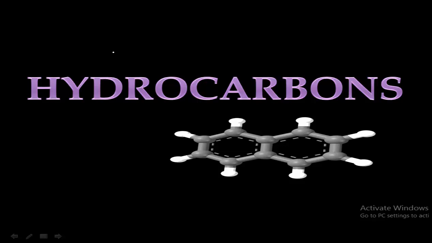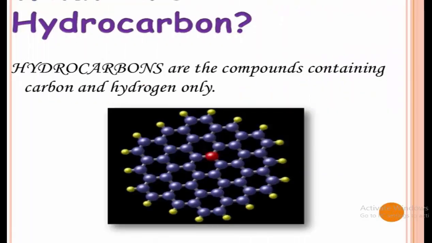So let's begin with what hydrocarbons means. The name itself suggests it: hydro indicates hydrogen, and carbon. So hydrocarbons are the compounds containing carbon and hydrogen only. Whenever we consider any compound, if that compound consists of hydrogen and carbon only, then such compounds are said to be hydrocarbons.